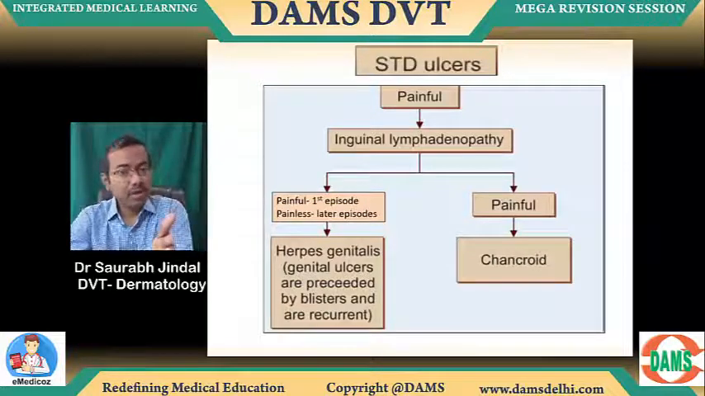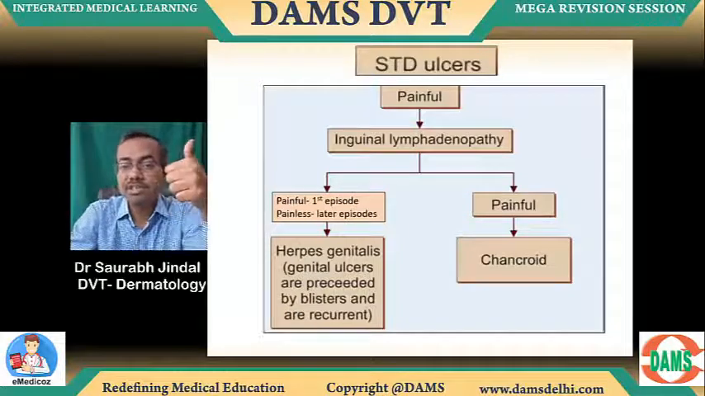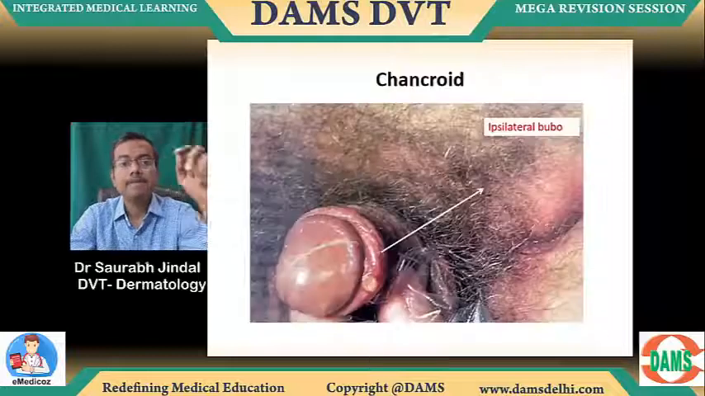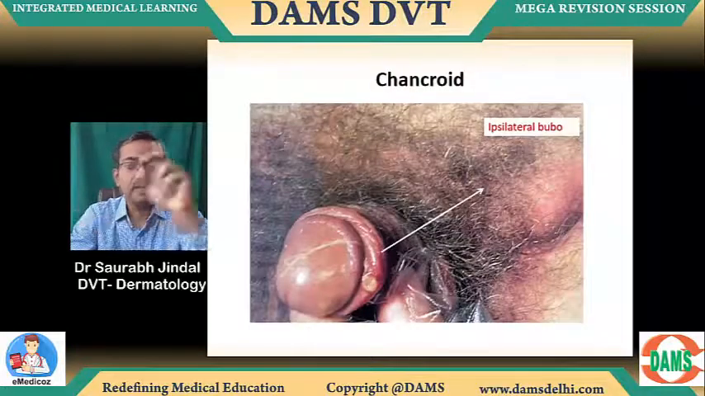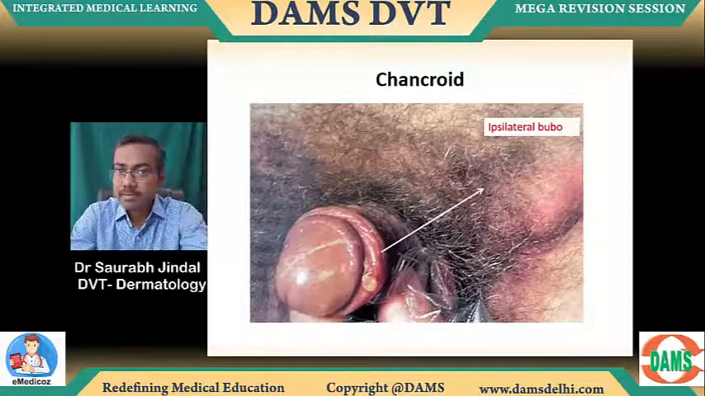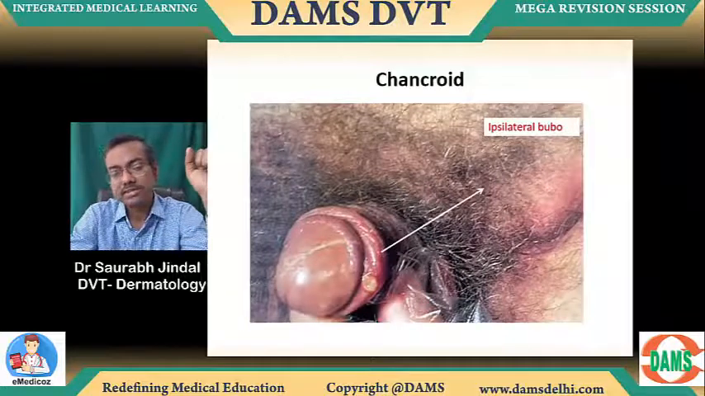If it's painful ulcer and painful lymph node, only one differential, which is chancroid. सिर्फ एक ही है, chancroid. ठीक है? See, chancroid is painful ulcer, painful lymph node. Okay? Again, I'm showing you the same image which I showed you in the regular batch. The same image I show you in the class as well.